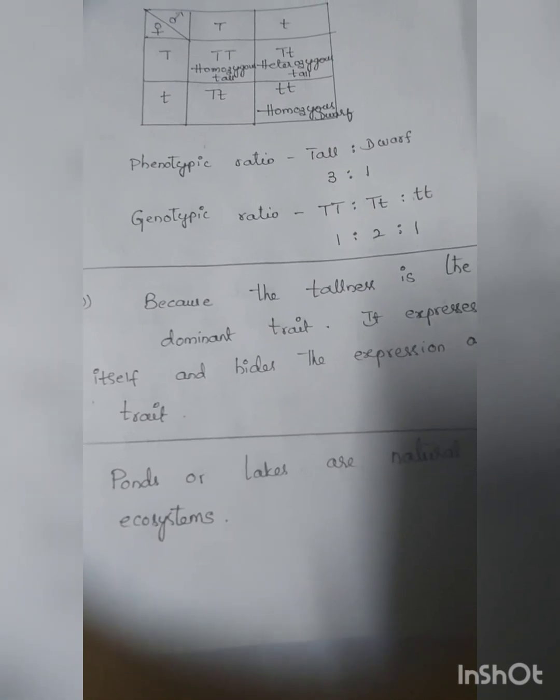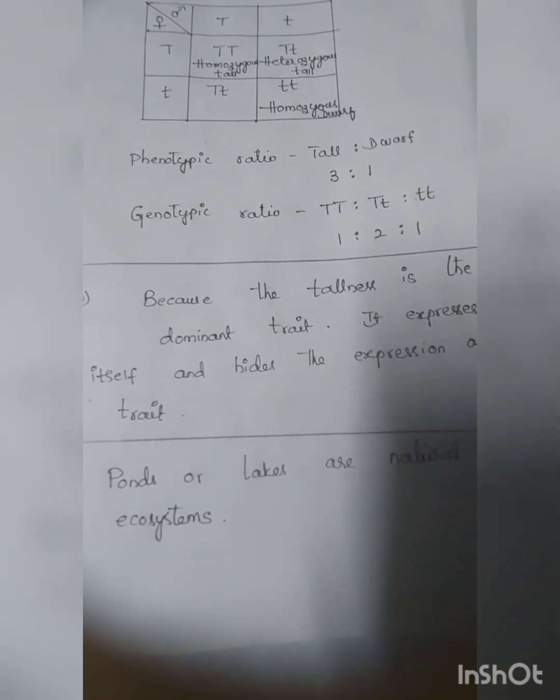So here I have drawn a checkerboard, that is a Punnett square. Capital T capital T, capital T small t, capital T small t, small t small t. So we have got a ratio like this: one is homozygous tall, two are heterozygous tall, and one is homozygous dwarf. So the phenotypic ratio is 3:1. For visibility, for identification, that is 3 are tall and 1 is dwarf.